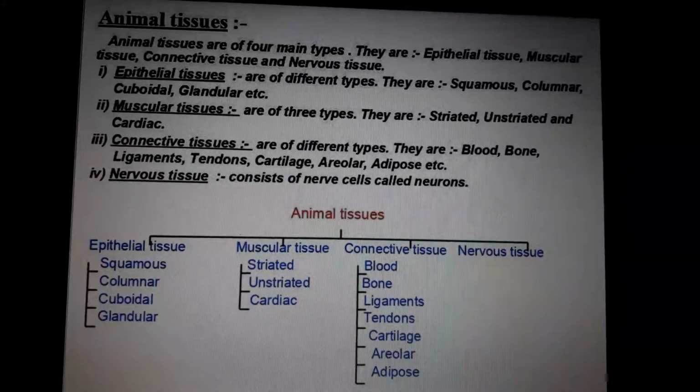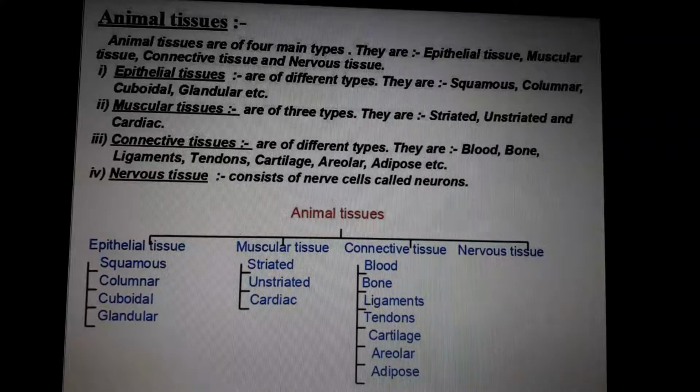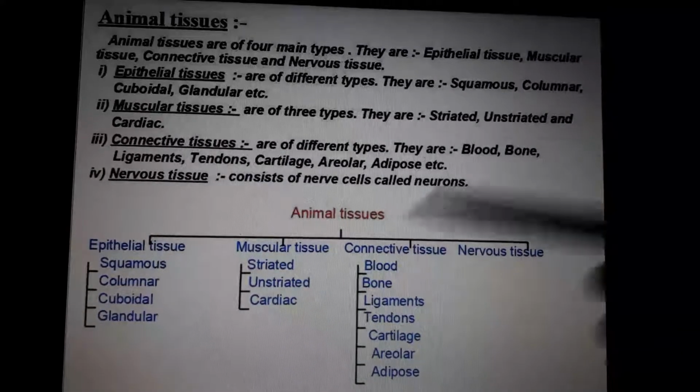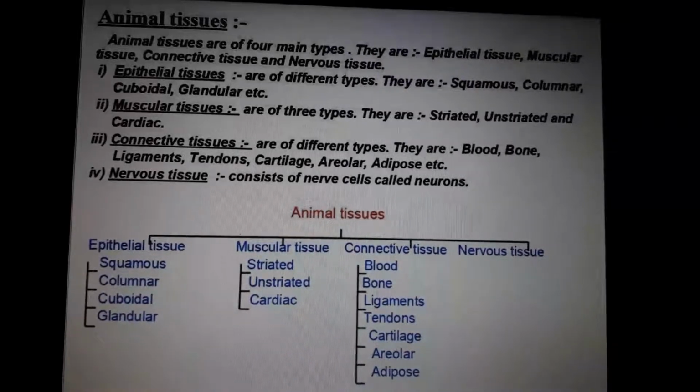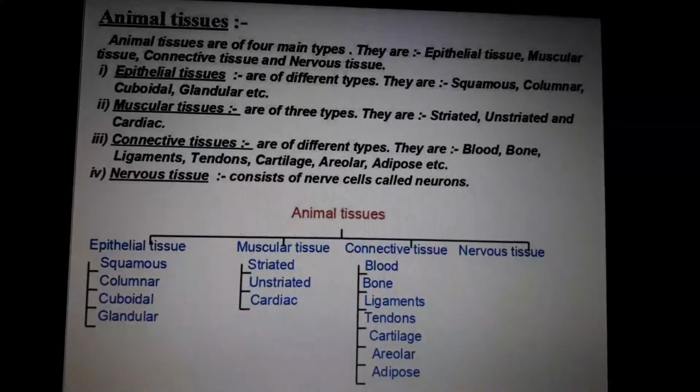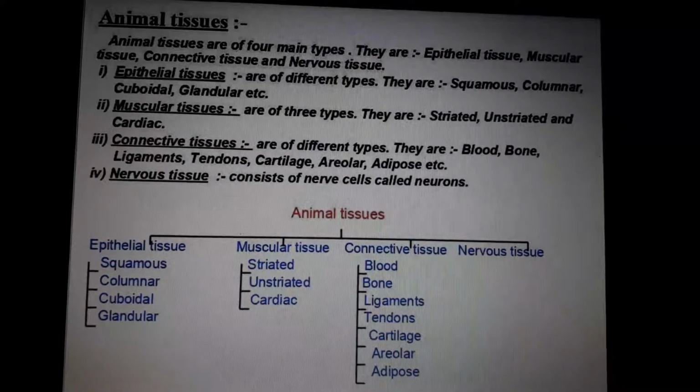The next one is connective tissues, which connect between each other. Different types are blood tissue, bone tissue, ligament tissue, tendon tissue, cartilage, areolar, and adipose. Anyway, the real pronunciation of areolar, but in Indian English we can say areolar. Otherwise, if you study with the real pronunciation, the A is silent here.